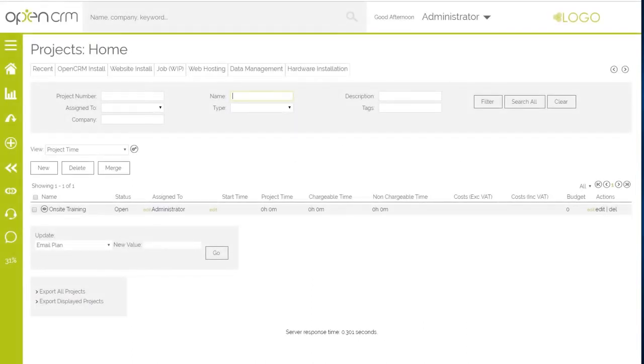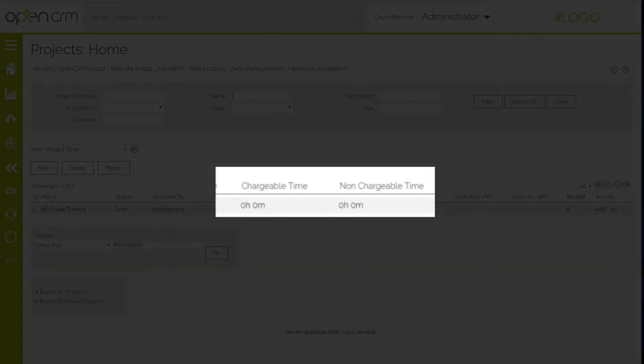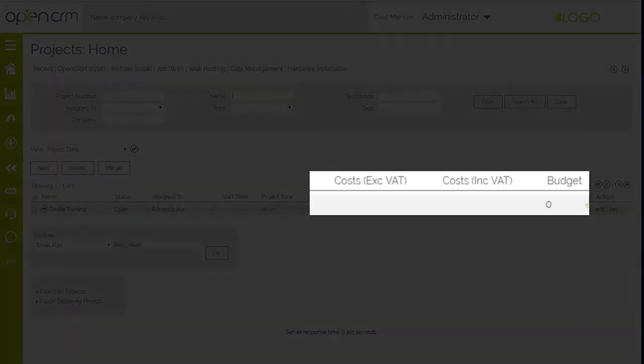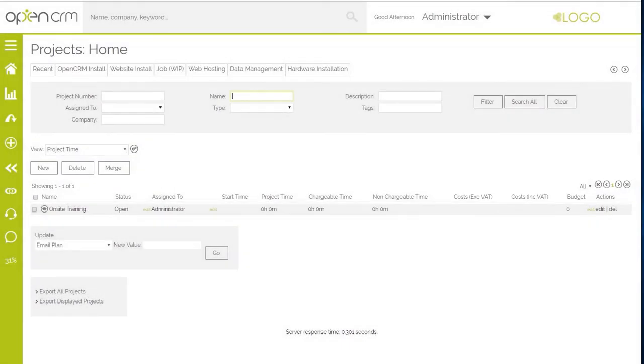For today's Tuesday tip, we're going to look at managing project time and costs in OpenCRM. When it comes to project management, two great metrics to track are time and cost recorded against the project. Firstly, seeing how much time has been allocated to a project and how much of that time has been used, and secondly, having an overview of budget and expenses recorded against the project. To start with, let's do some time management.